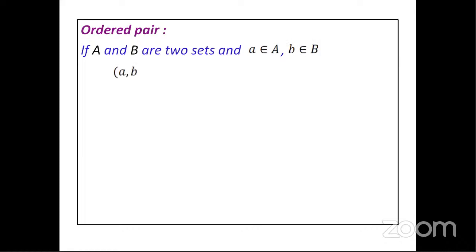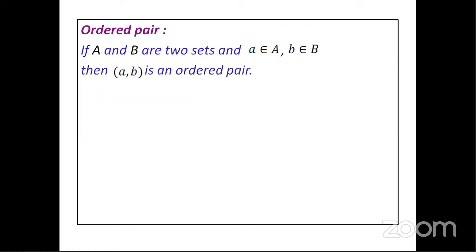What is an ordered pair? If A and B are two sets, and a belongs to set A and b belongs to set B, then (a, b) is called an ordered pair.